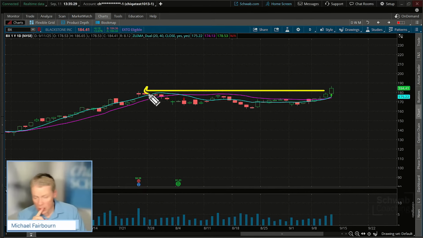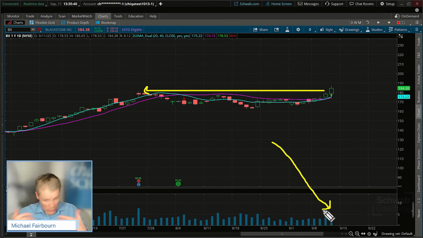But here's the thing, folks. If we close above that level, many traders are saying, that's my sign. I got volume. Not all of them. But is this an example? Some traders would say, I don't anticipate it coming down here. A relatively tight stop could be utilized here. And again, remember with the stop order, a stop order does not guarantee an exit at that price. Those orders go to compete with other existing orders in the market, right, to fill. But just wanted to highlight that as well.